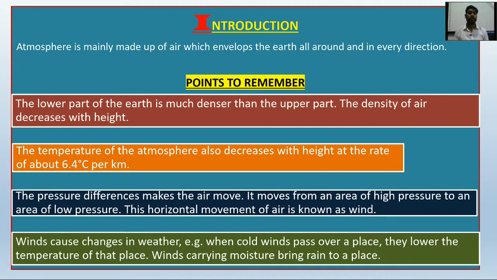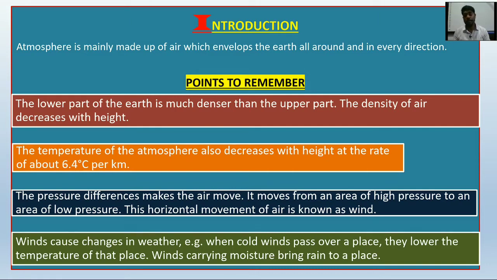The pressure differences make the air move. That means if low pressure and high pressure are created, there is movement of air. It moves from an area of high pressure to an area of low pressure. This horizontal movement of air is known as wind. So always the movement of air takes place from high pressure to low pressure.